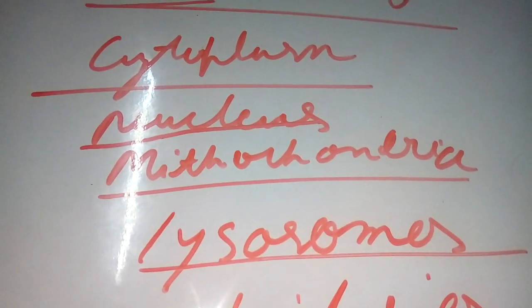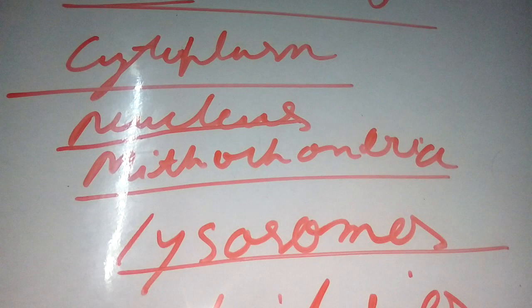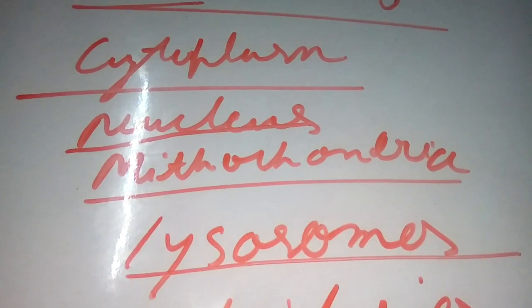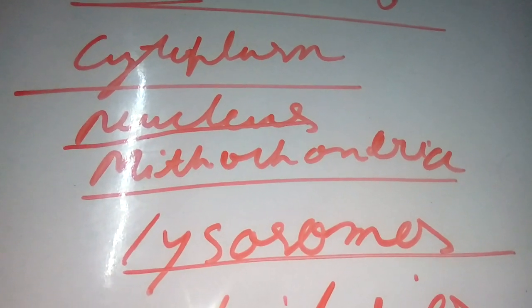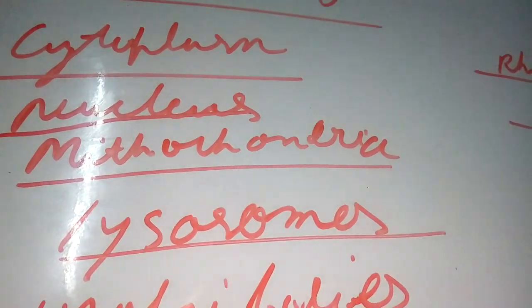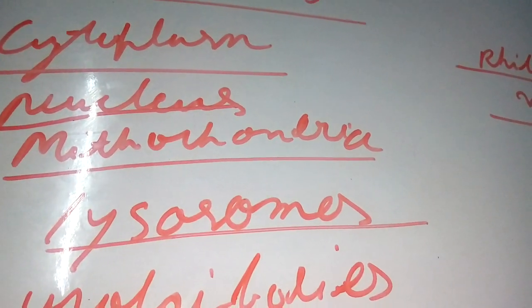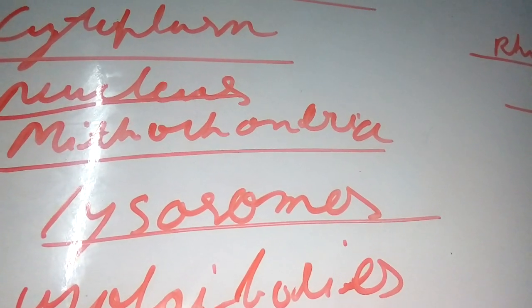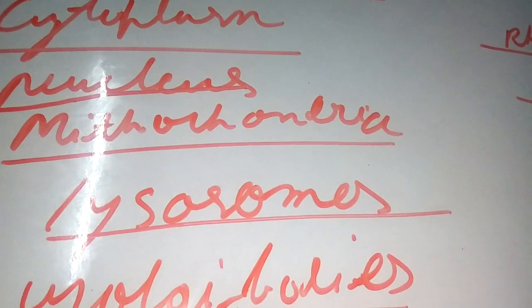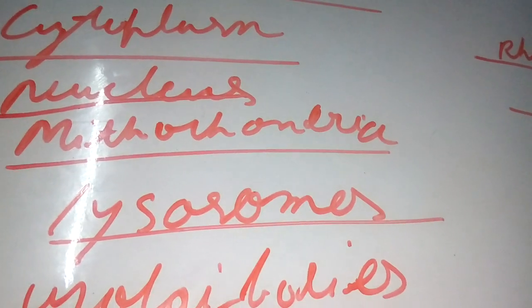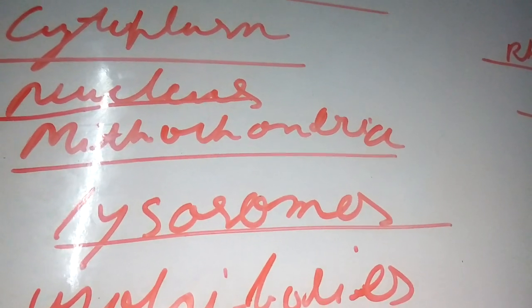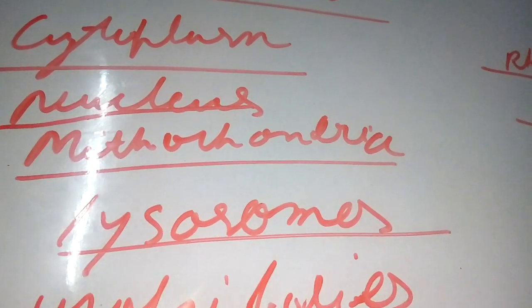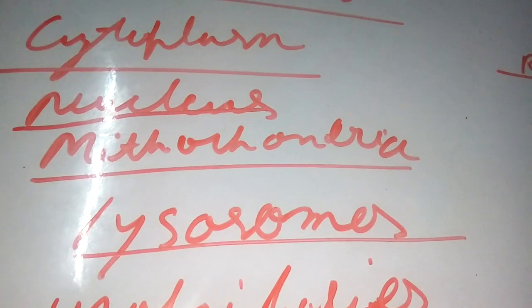Now, what is the function of mitochondria? Whenever energy is generated inside the cell during respiration, where O2 is taken and CO2 is released, some energy is released and stored in ATP molecules.